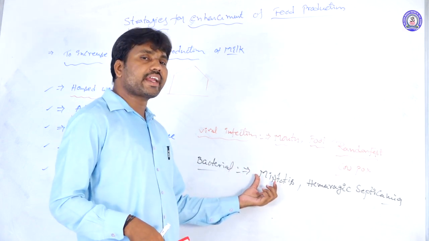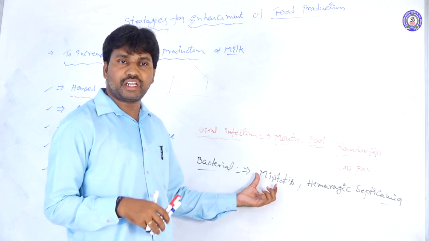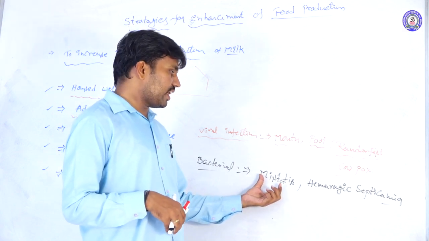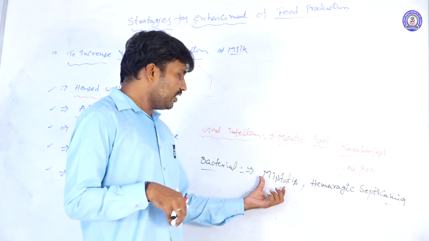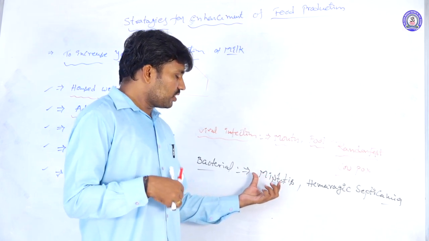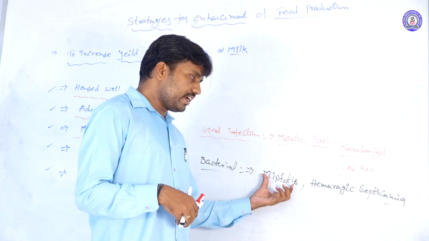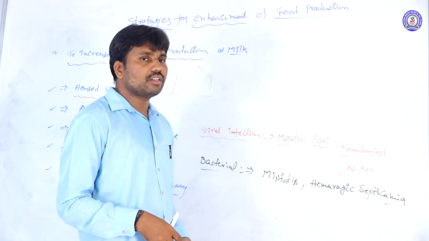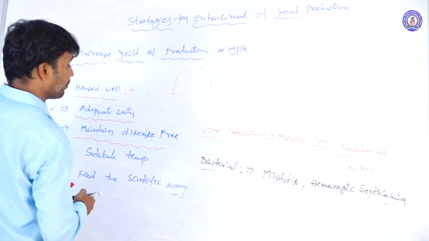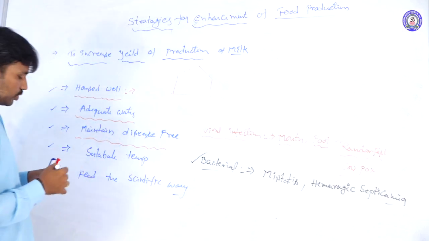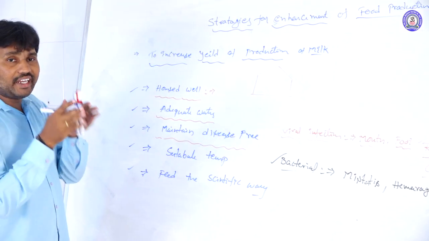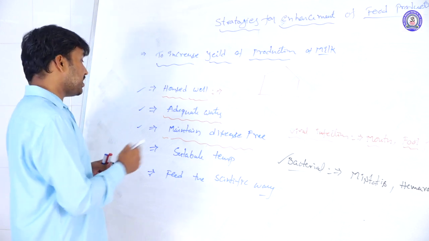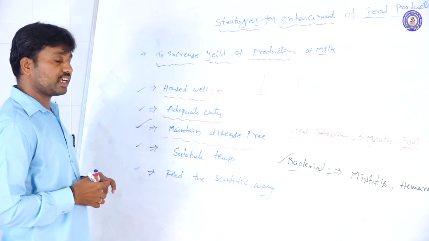With mastitis, generally the cattle are not taking food properly for a longer duration, because internally they are not feeling well. Hemorrhagic septicemia is bleeding inside the body. In these two conditions also the milk productivity decreases. So we have to maintain a disease-free environment. It is a major important factor to improve milk productivity.